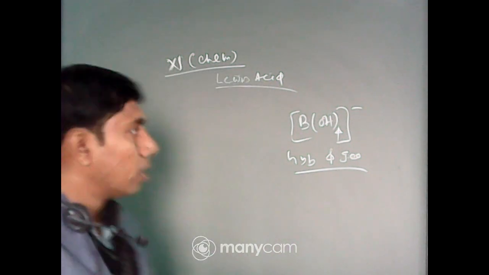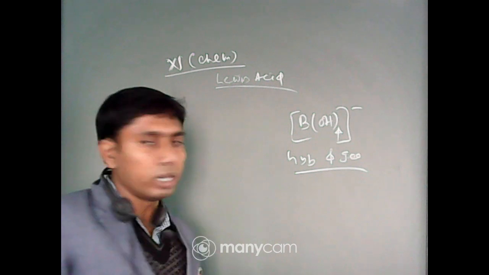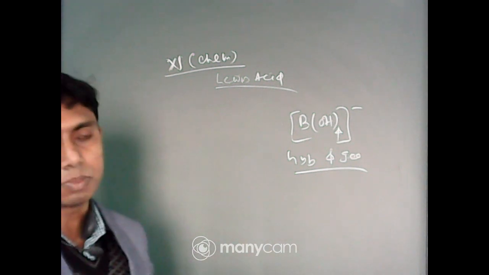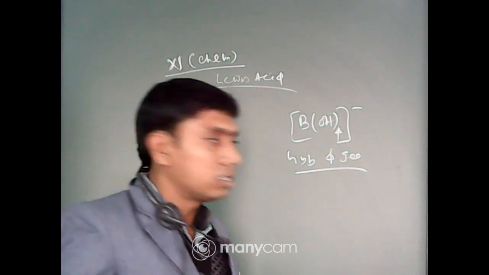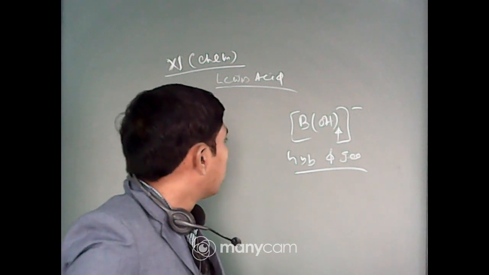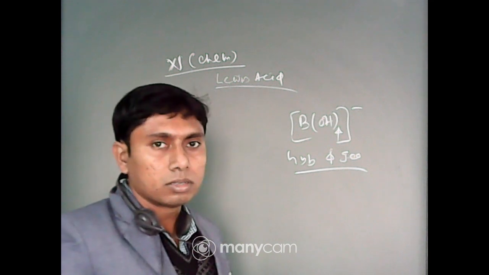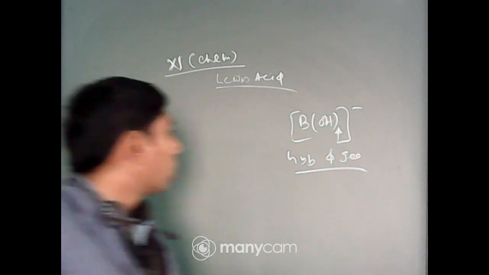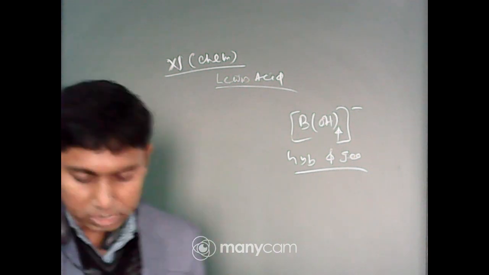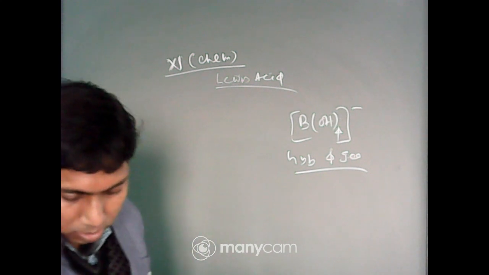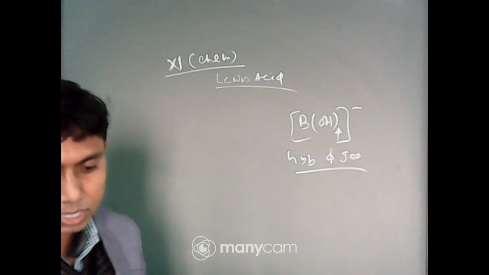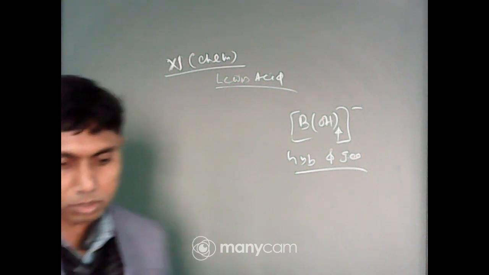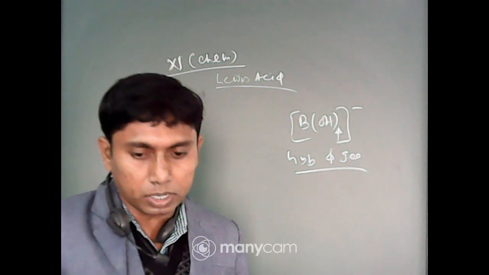What is the number of electrons here? OH is a single charge species, and it neutralizes one single negative charge of the central atom. So the boron has the -1 oxidation state. Just write down the electronic configuration of boron.